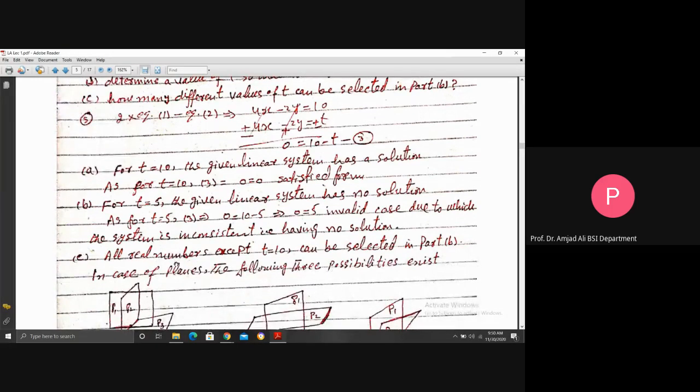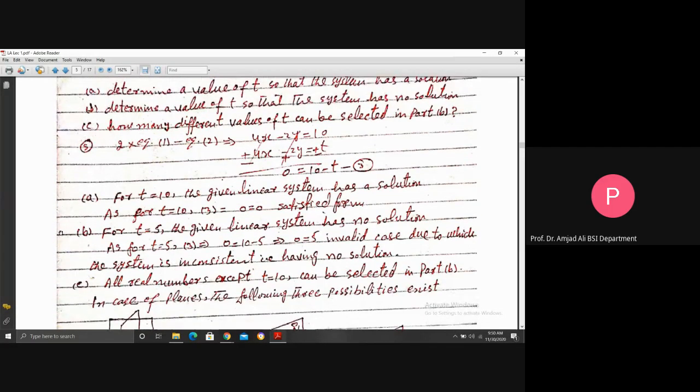So in part B, only one value you should mention here for t to make the system inconsistent. But in part C, the question is, how many different values of t can be selected in part B? So all real numbers except t is equal to 10 can be selected in part B, because any value other than 10 will give you an invalid case. Due to this, the solution does not exist. So the answer for C part is all real numbers except t is equal to 10 can be selected in part B.